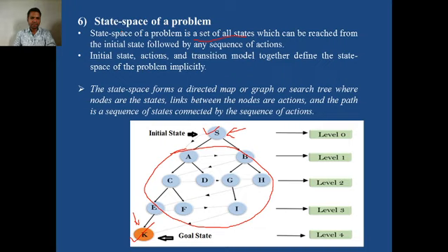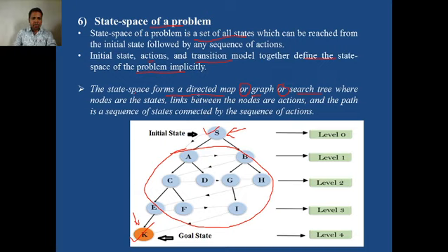So state space means what? State space of a problem is a set of all states which can be reached from the initial state by any sequence of actions. Initial state, actions, and transition model together define the state space of a problem, either explicitly or implicitly. State space forms a directed map, or graph, or it is also called a search tree. All are the same.